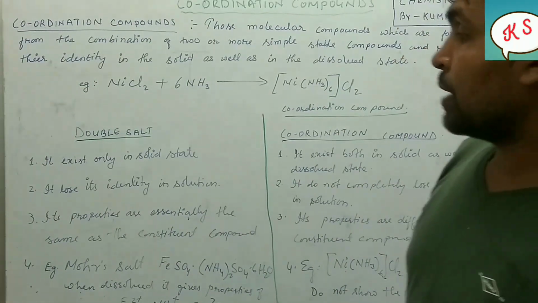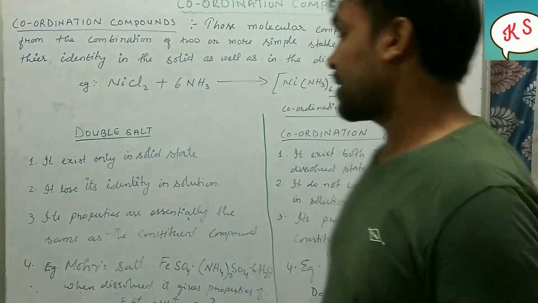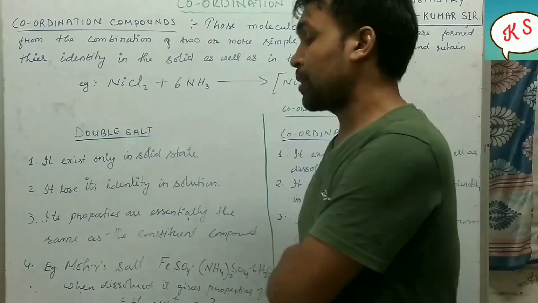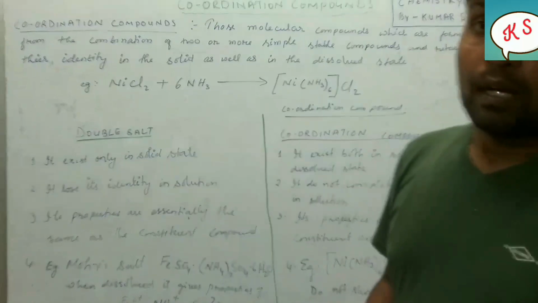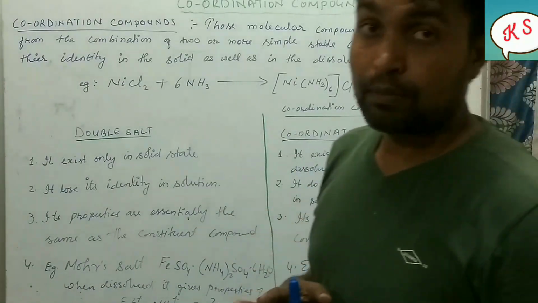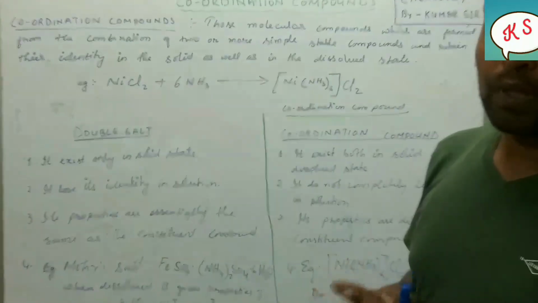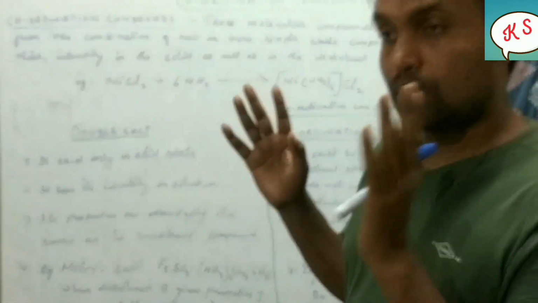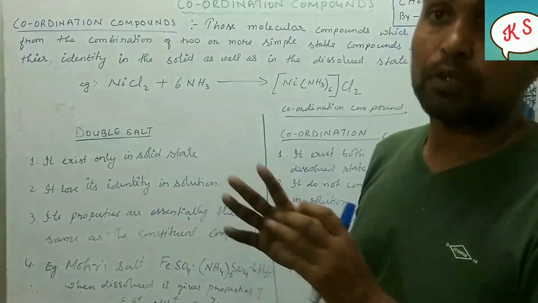Now let's go to point number 3. Point number 3 says its properties are essentially the same as the constituent compounds. As we have discussed, double salt and coordination compound, both are formed by what? Both are formed by two simpler stable molecular compounds.